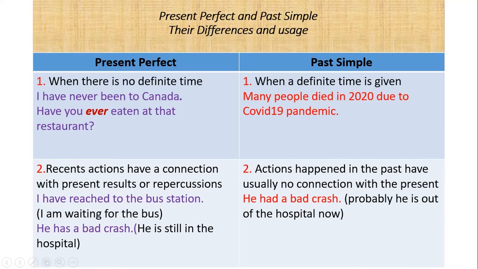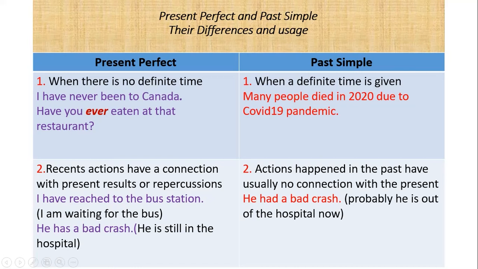Recent actions which have their results in the present, we express those ideas also in present perfect tense. I have reached the bus station. It means that I am waiting for the bus now. He has had a bad crash. It means that he is still in the hospital.